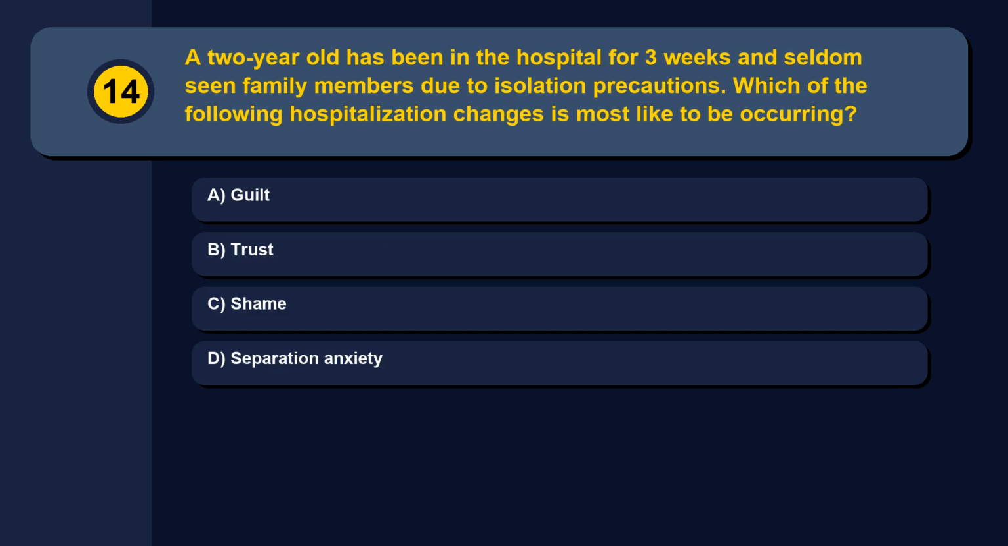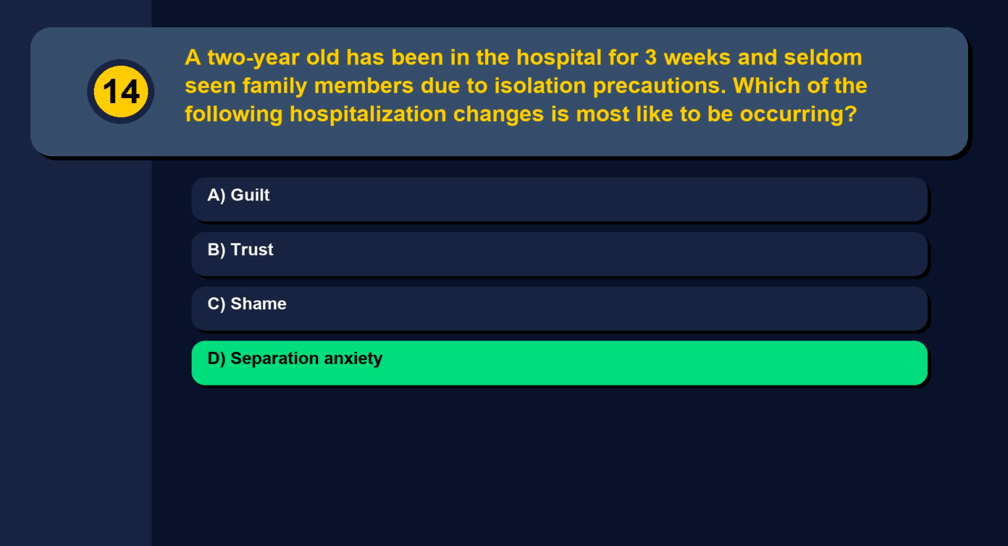Question 14. A 2-year-old has been in the hospital for 3 weeks and seldom seen family members due to isolation precautions. Which of the following hospitalization changes is most likely to be occurring? Option A, guilt. Option B, trust. Option C, shame. Option D, separation anxiety. The correct answer is option D, separation anxiety.